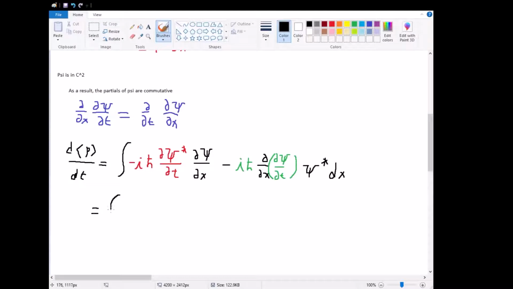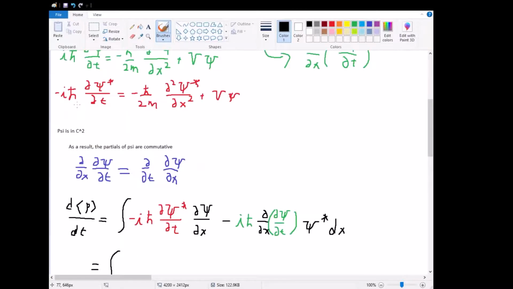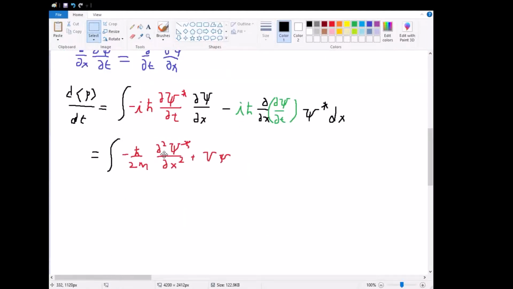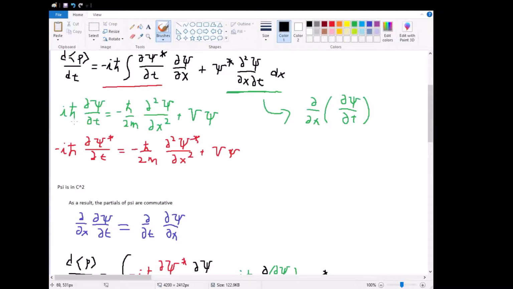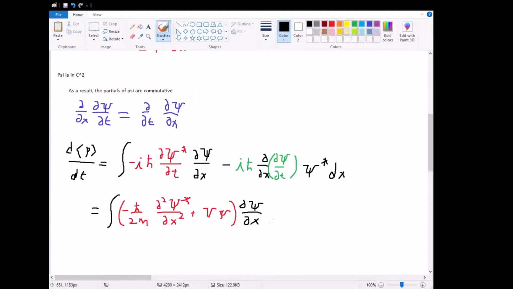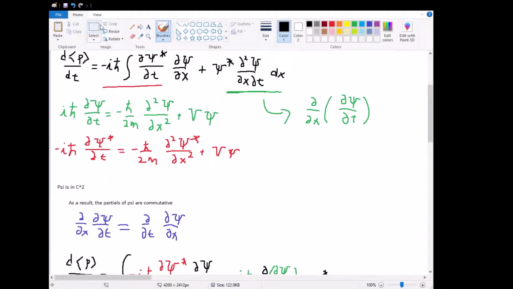So this is going to equal, and we're going to start with the red term, because this one's the simpler one. Negative iħ partial psi star with respect to time goes directly into this. So we're just going to copy and paste this over onto the bottom, and I'm going to add a parenthesis, attach our partial of psi with respect to x. And I'm going to do the same thing here, where we have our iħ partial psi with respect to time, so subtracted by, and then this whole thing